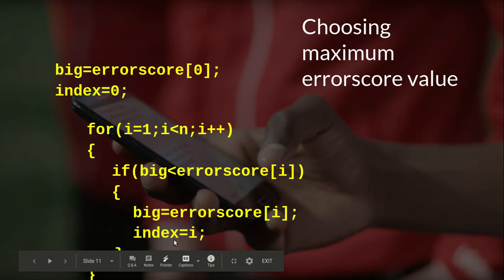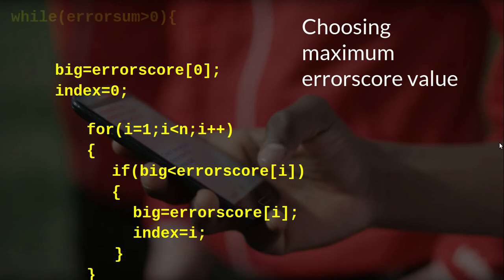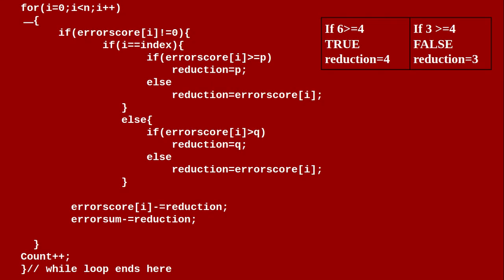Okay. The project count is initialized to 0. So here we don't know how many projects we require to make the error score 0, so we use the while loop. Just remember presently that the while loop will execute till the condition error sum is greater than 0.